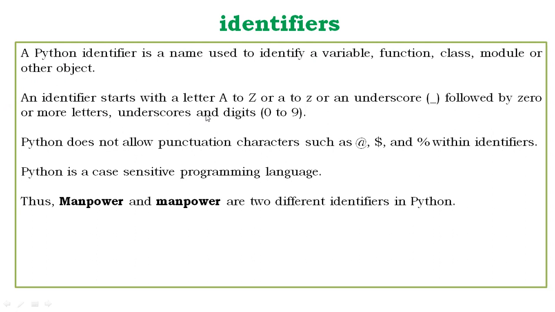Suppose I am writing x is equal to 7 and y is equal to 1.2 and z is equal to Sukhveer. Suppose I am writing like this.